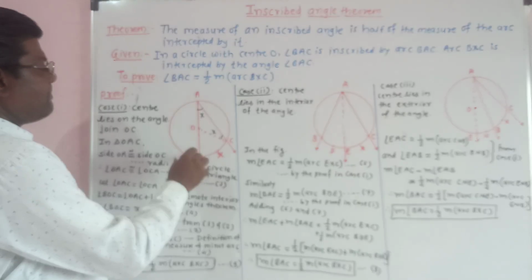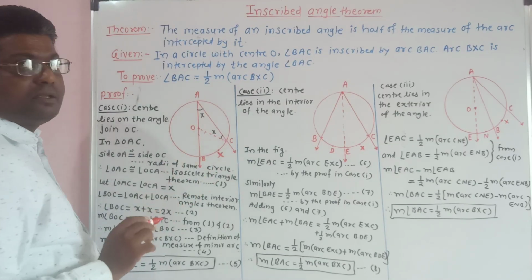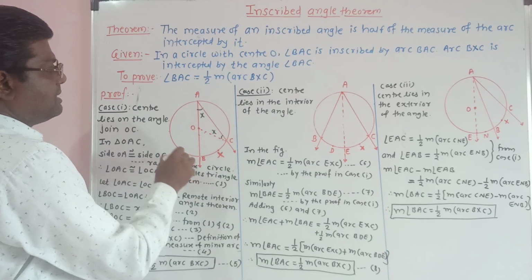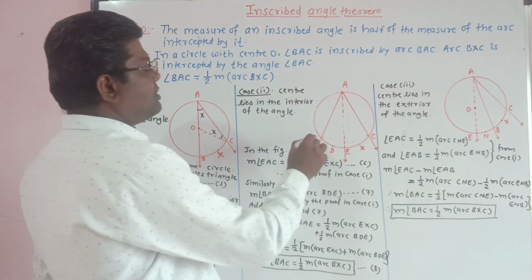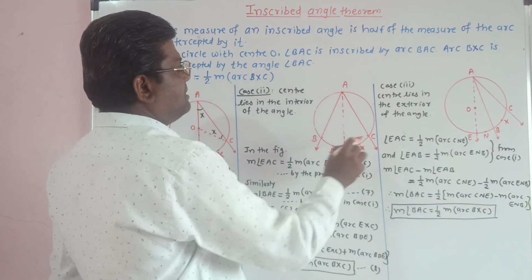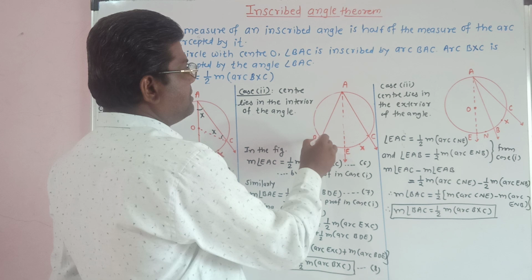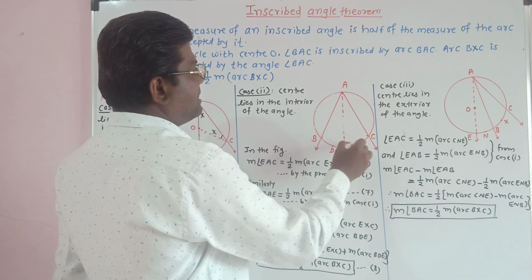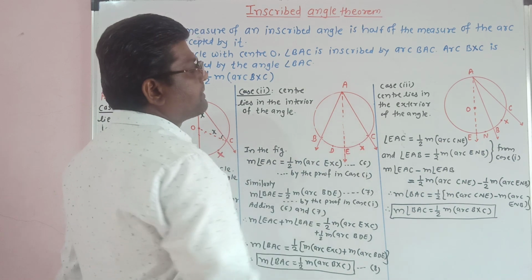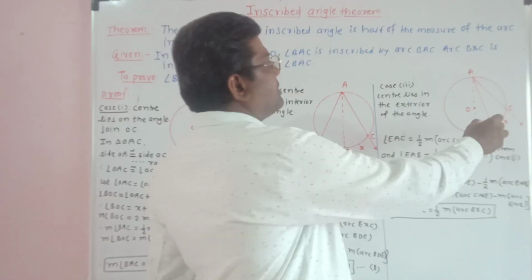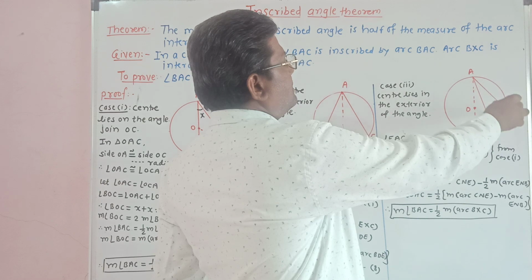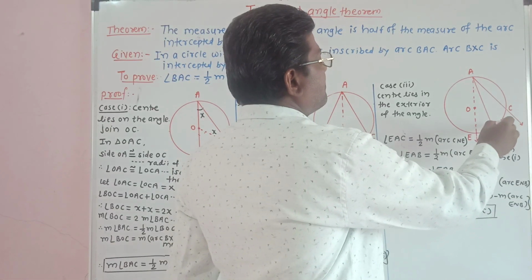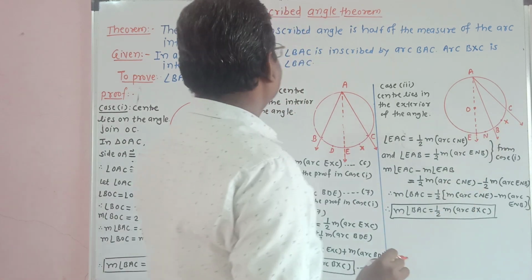That is, the measure of angle BAC is equal to half into the measure of arc BXC. Here also, the measure of angle BAC is equal to half of the measure of arc BXC.